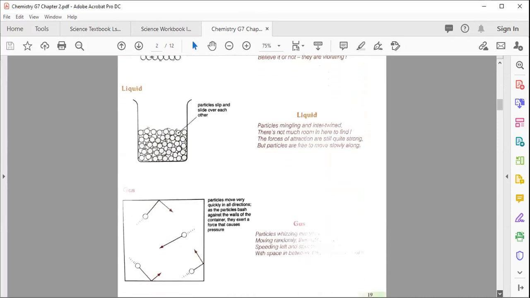Okay. Now, after understanding the solid and liquid, we have the third state of matter, which we name gas. In the gaseous state, the particles or molecules are far away from each other.